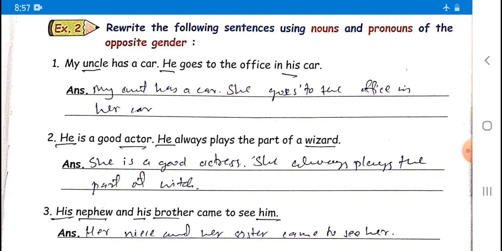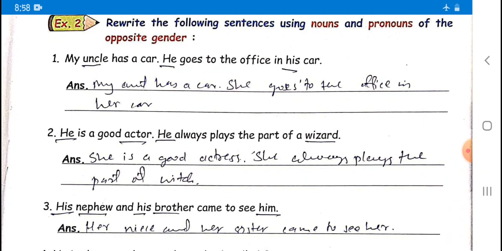So what will the answer be? My aunt has a car. Now he. What is the opposite gender of he? She. So she goes to the office in his car. What is the opposite gender of his? Her. So her car. Now the answer is: my aunt has a car. She goes to the office in her car.